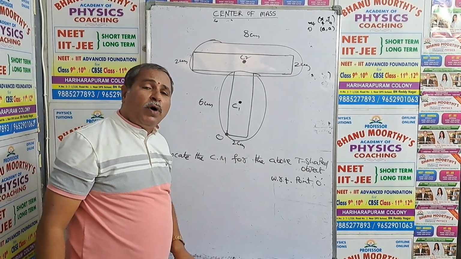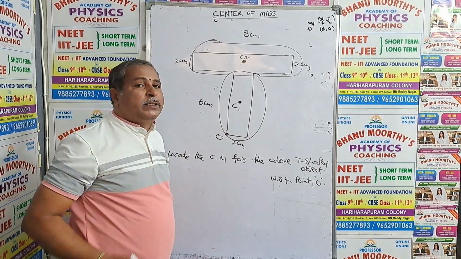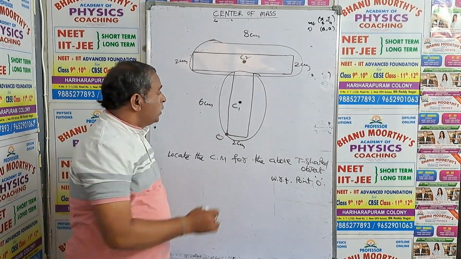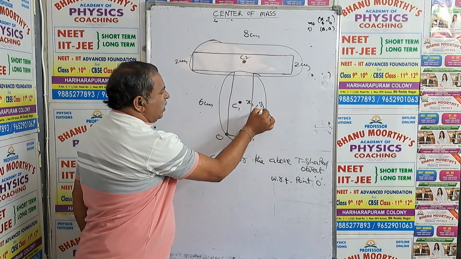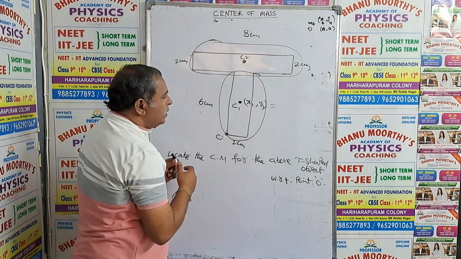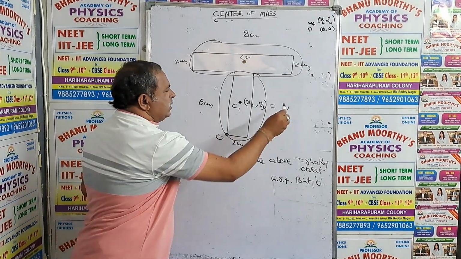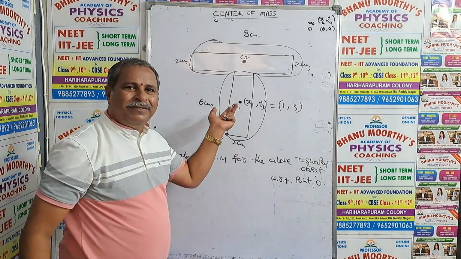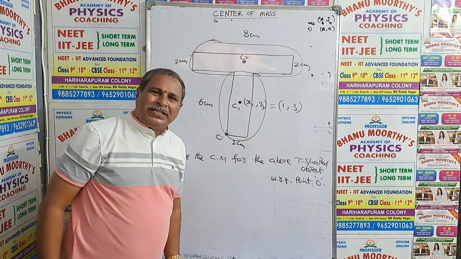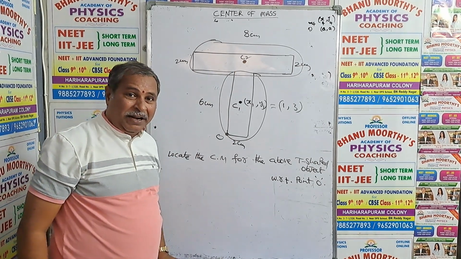In step number 3, coordinates we have to identify. So this is x1 comma y1 equals to, x1 means from origin to this point, that is 1. From origin to this point, that is 3. My dear students, we located the coordinates of center of mass. Next, coordinates of center of mass C2 we have to identify.